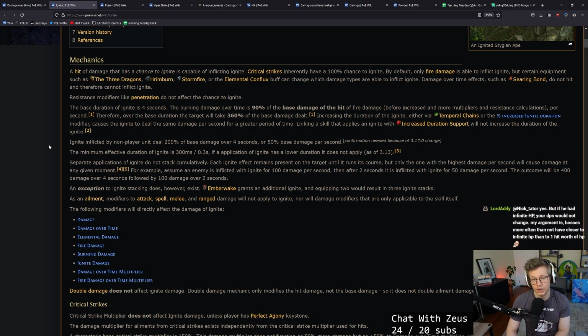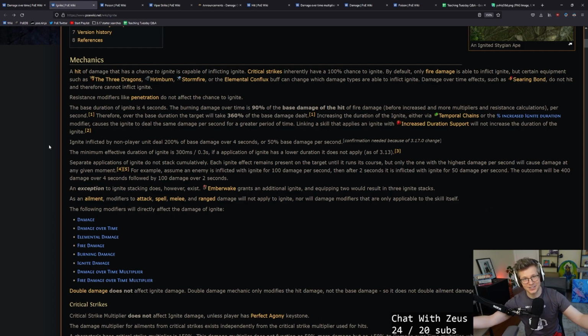Therefore, over the base duration, the target will take 360% of the base damage dealt, right? 90% of the base damage over 4 seconds, right? So if you're doing 10 damage on the hit, it's actually 9 damage times 4. You'll do 36 total fire damage over those 4 seconds. This is ignoring any increase, more, or resistances or anything like that. Those will also scale that damage as when the damage is taken.